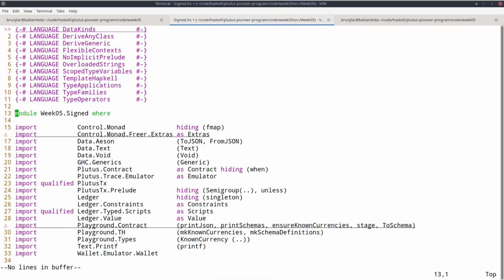And the probably easiest realistic minting policy is one where minting and burning of the currency in question is restricted to transactions that are signed by a specific public key hash. So that is similar to a central bank in fiat currencies.